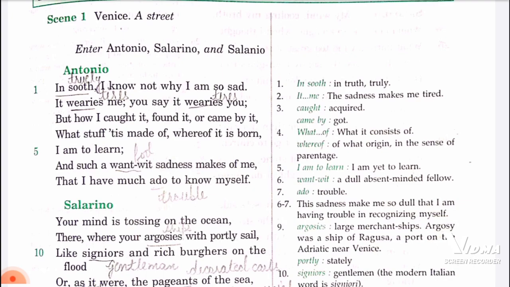So, Venice, a street. As I told you, it is where the scene is set: a street of Venice. Enter Antonio, Salarino and Salanio. These are the three friends. Antonio is a rich merchant, and Salarino and Salanio are friends of Antonio. Antonio is saying, "In sooth, I know not why I am so sad." He is saying, to be honest, I don't know why I am so sad. I told you that he is in a sad mood in this scene. He is saying to his friends Salarino and Salanio, to be honest, I don't know why I am so sad.